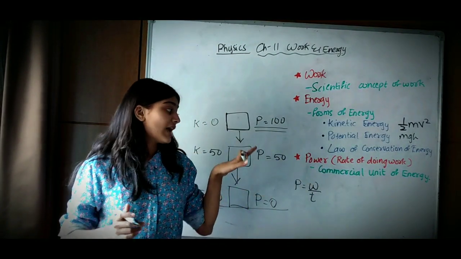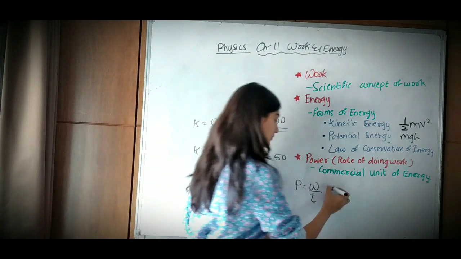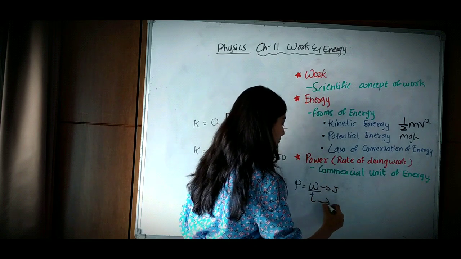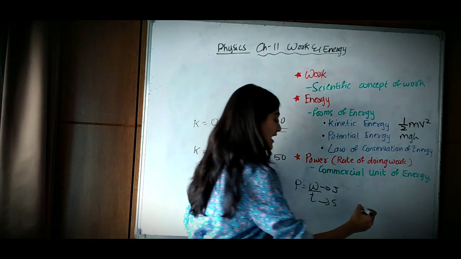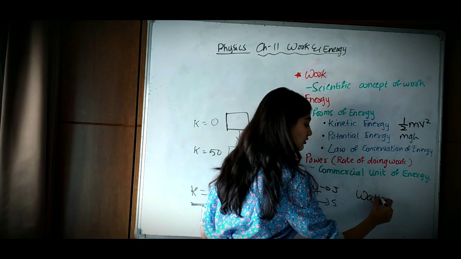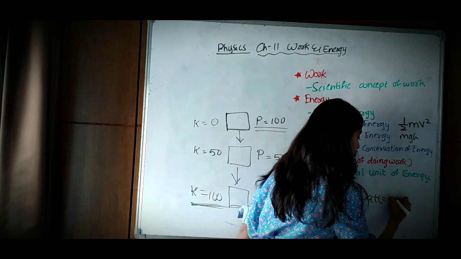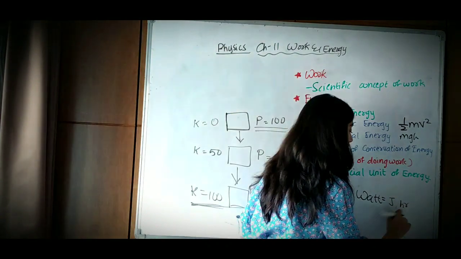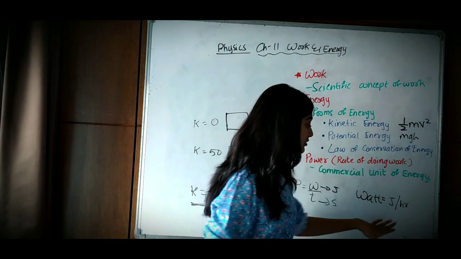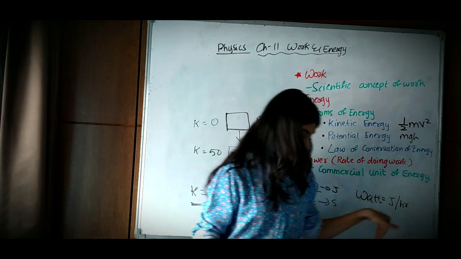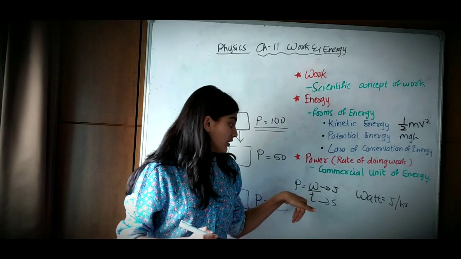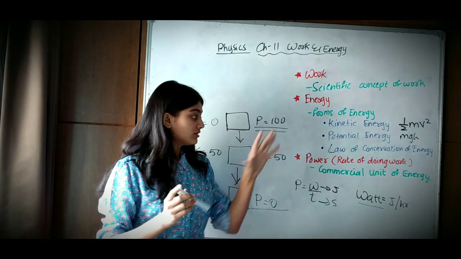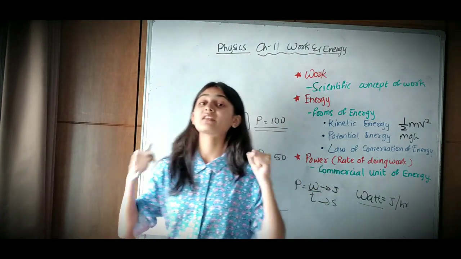The SI unit of power: work is in joule and time is in second. So power has the SI unit watt, where watt is equal to joule per second. So this is what watt means. The SI unit of power is watt. So this is basically what power means. Power is the rate of doing work.